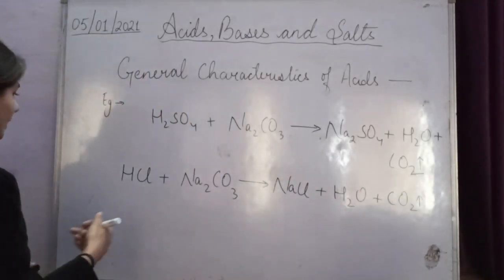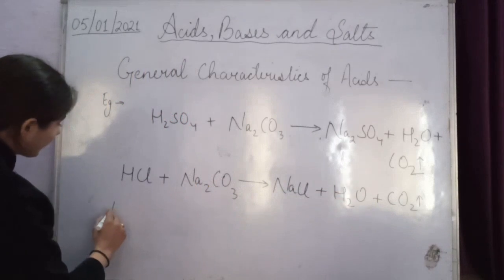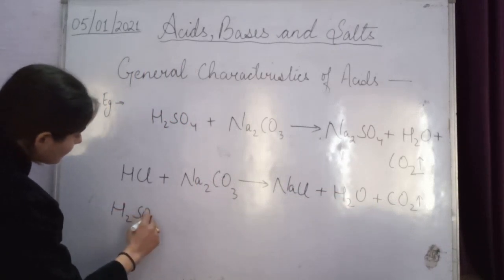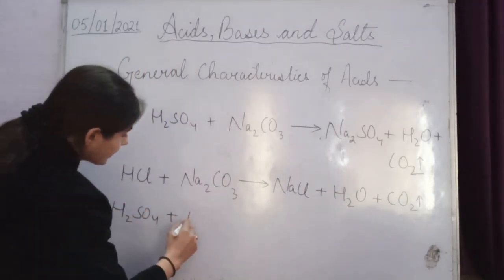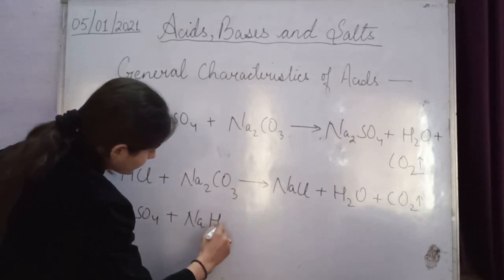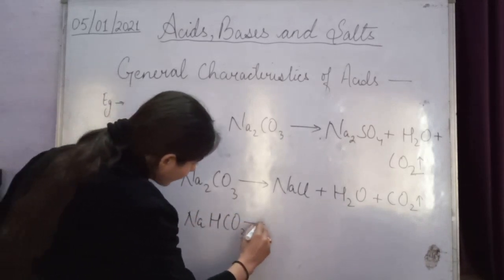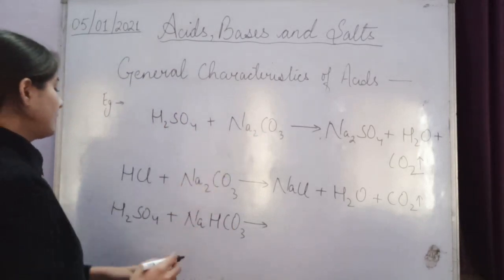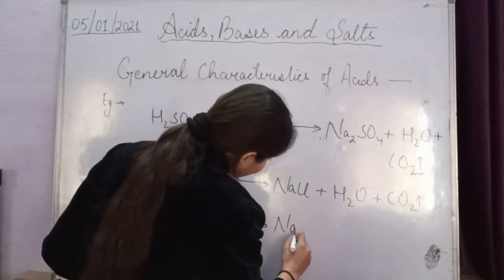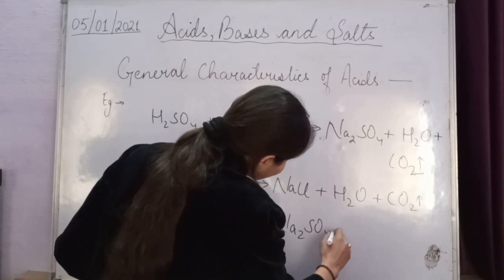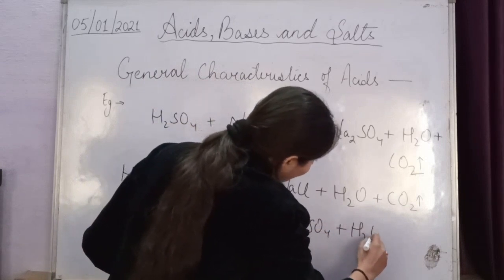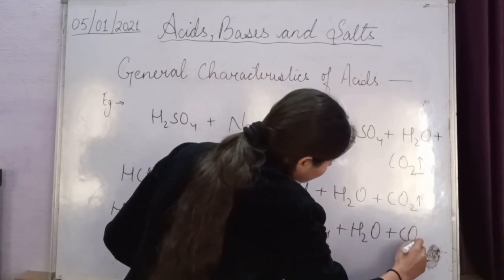Again, take sulfuric acid, H2SO4, reacting with sodium hydrogen carbonate. It gives the same products: sodium sulfate, Na2SO4, plus water, H2O, plus carbon dioxide.